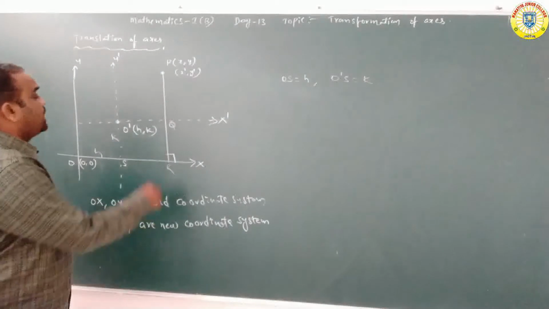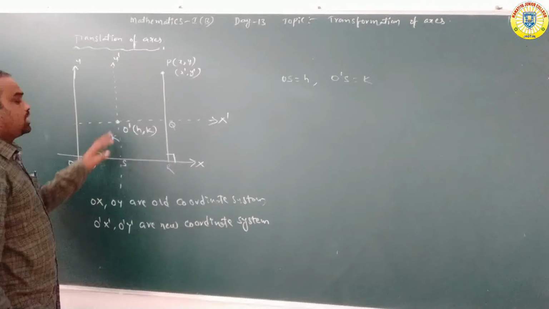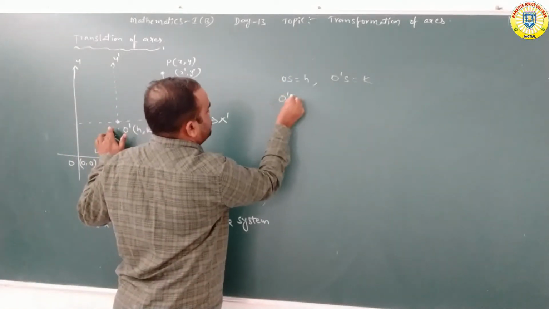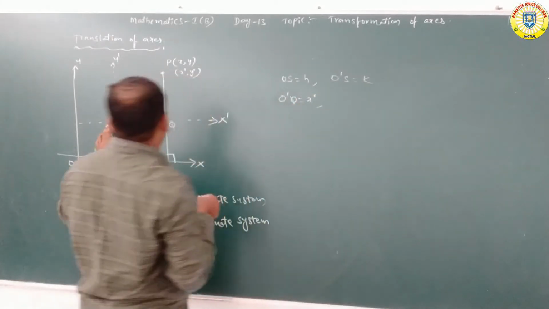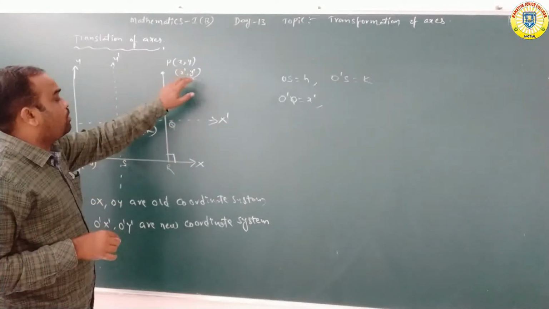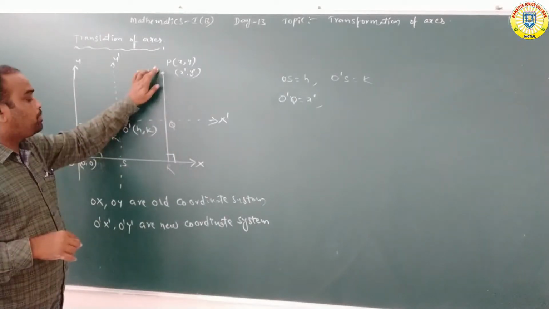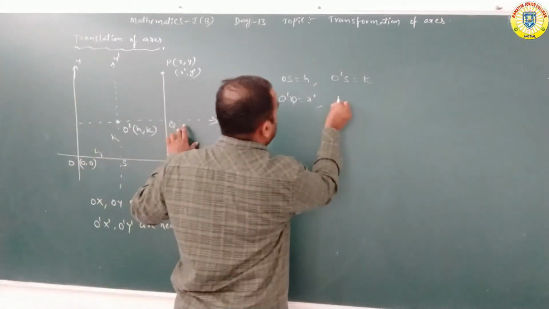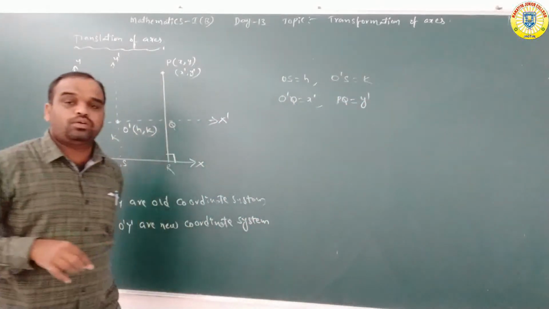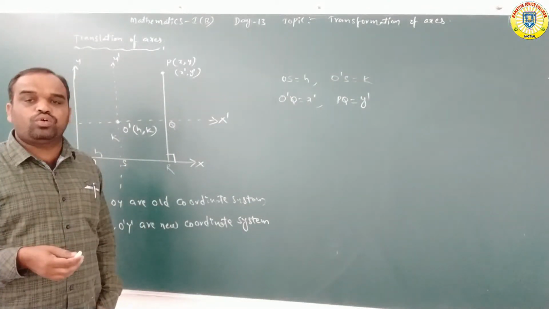Here also the x coordinate denotes the perpendicular distance from the point P to the Y' axis. That is nothing but O'Q, which is x'. So O'Q is equal to x'. Next, the y coordinate denotes the perpendicular distance from the point P to the new x' axis. PQ is equal to y'. Now we are finding the relation between the new coordinate system and the old coordinate system.